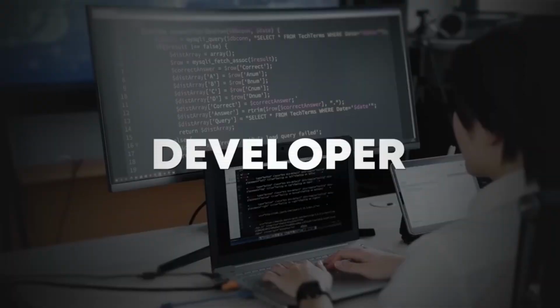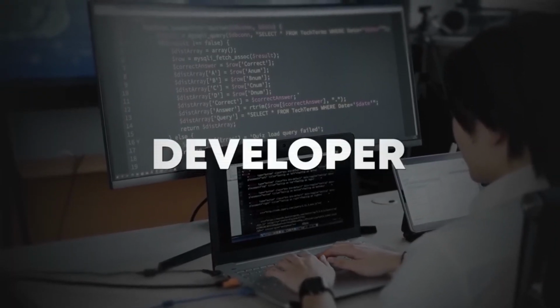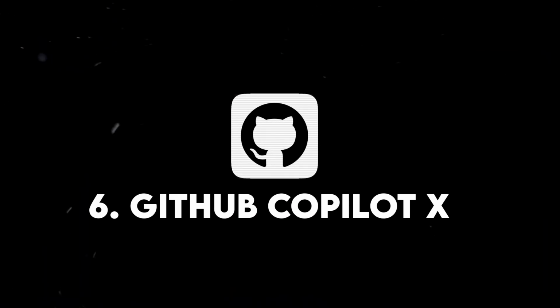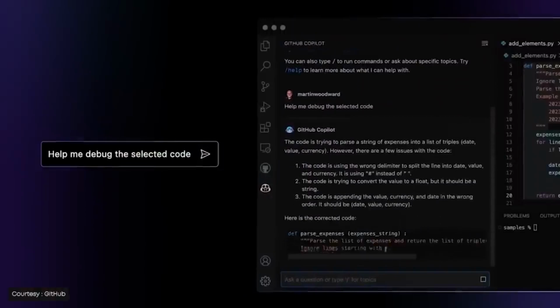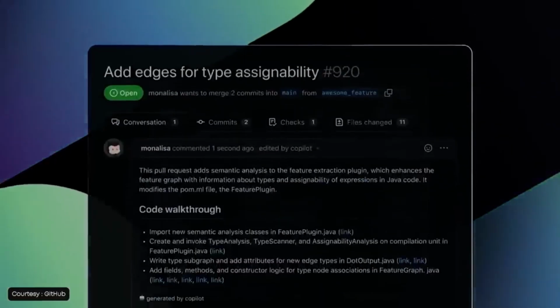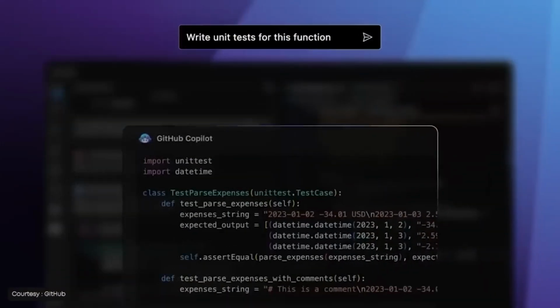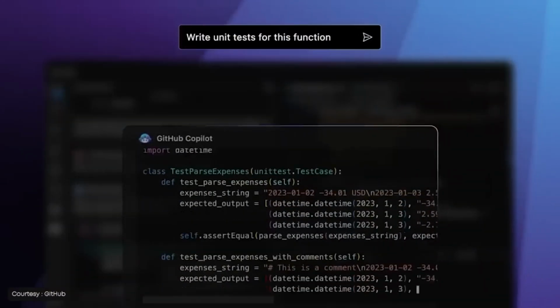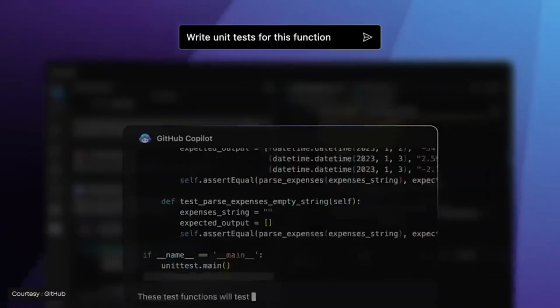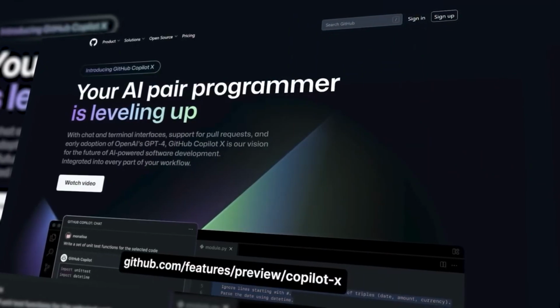The next AI tool is for my developer friends out there. If you are a developer, you will definitely love this tool a lot, because GitHub Copilot X is not only helping you by suggesting code, but it also helps you with pull requests. It is very interesting how it suggests what kind of code you need to write. If you are writing repetitive code like boilerplates, functions, objects, it will help you write that code effectively. You can also chat with this bot by voice. You can actually do voice commanding with it.